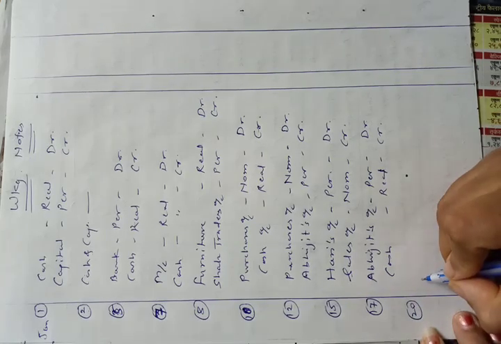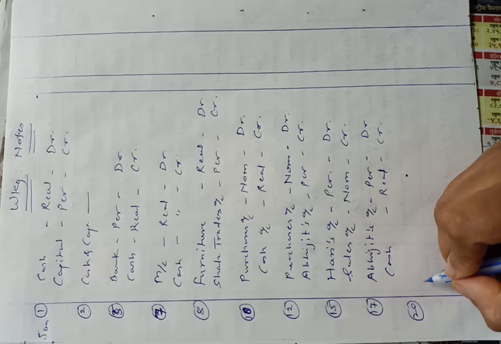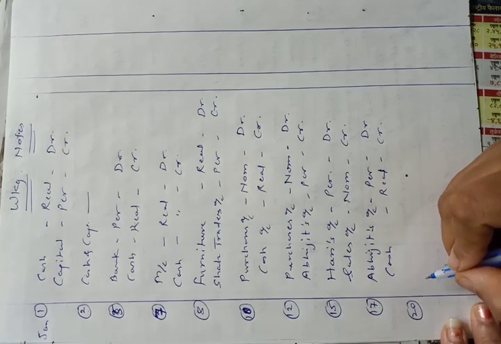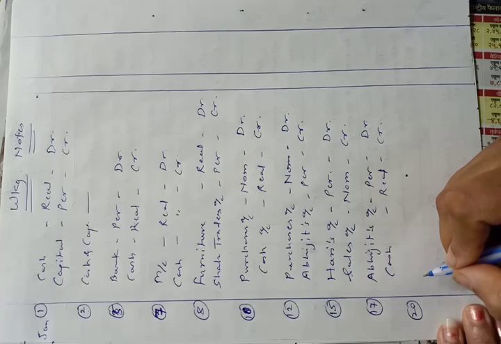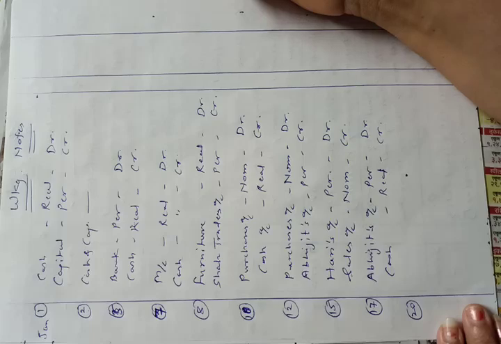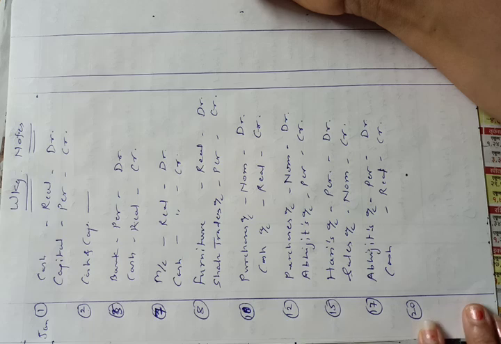20th Jan, received from Hari rupees 12,000. This is again part payment made by Hari. We have received a part payment from Hari because on 15th Jan we have sold goods to Hari on credit rupees 22,000. From that amount we are receiving rupees 12,000 from Hari now at 20th Jan.